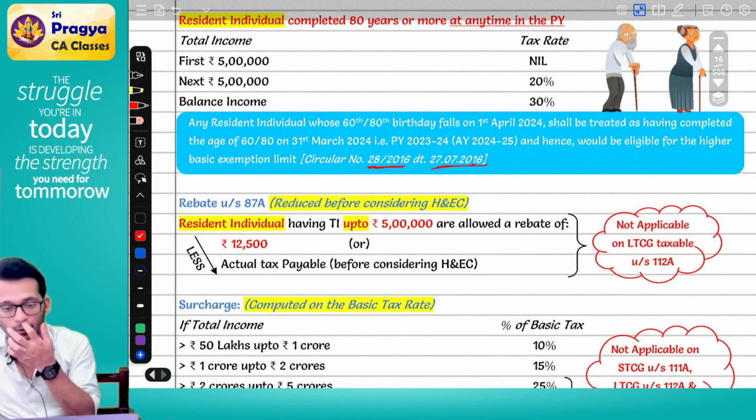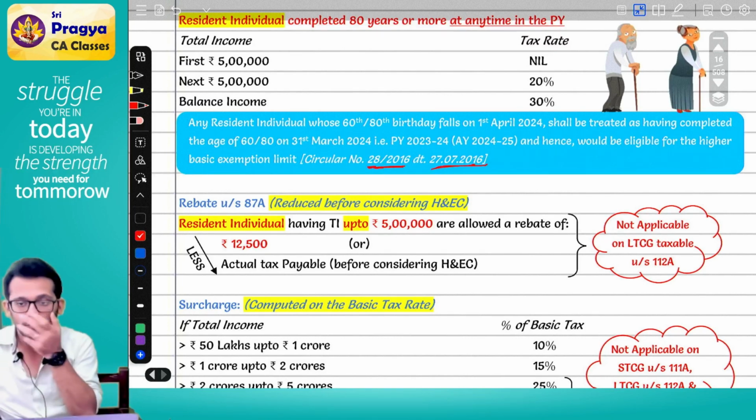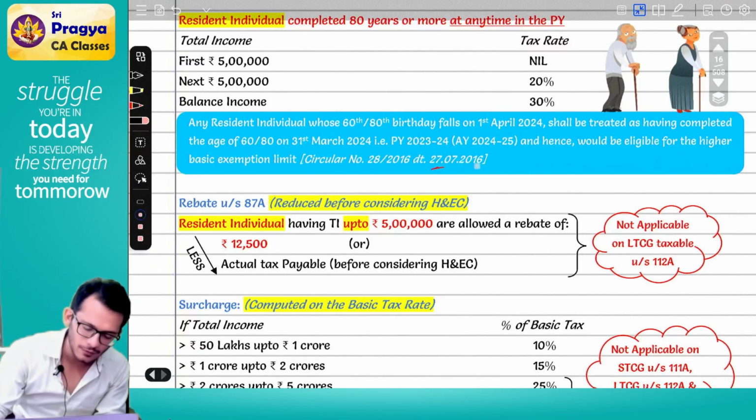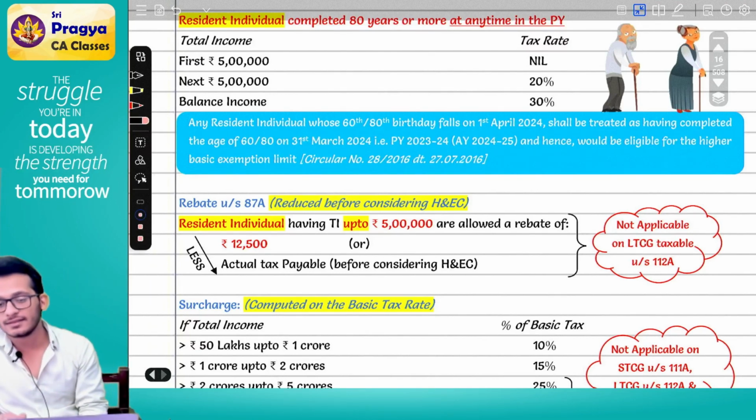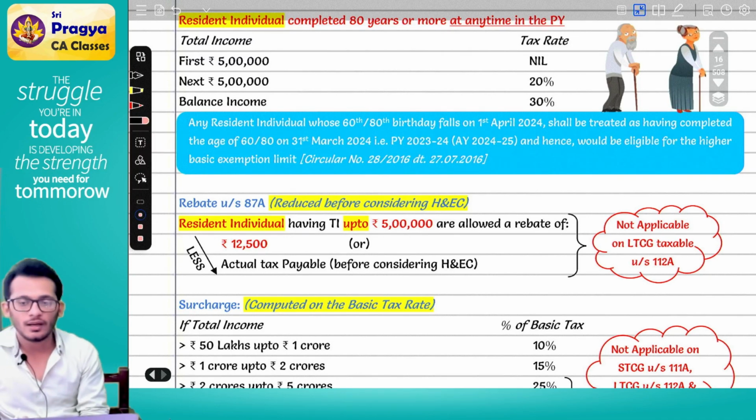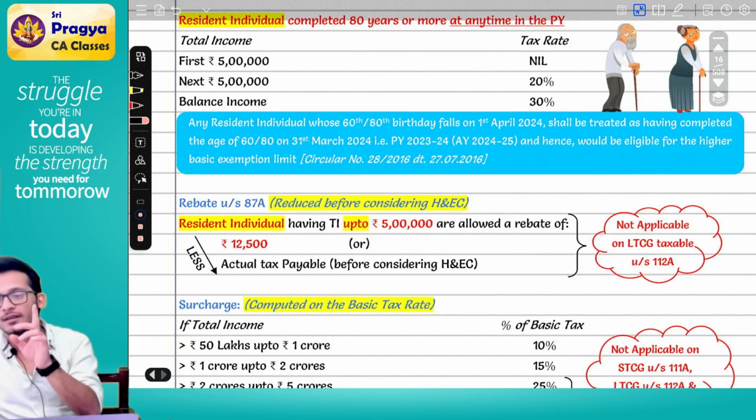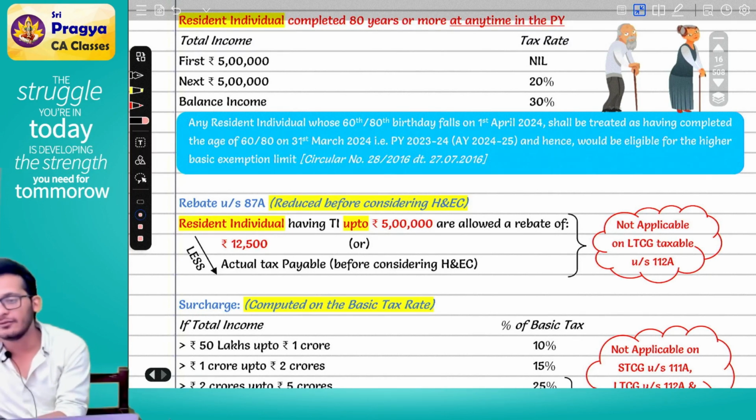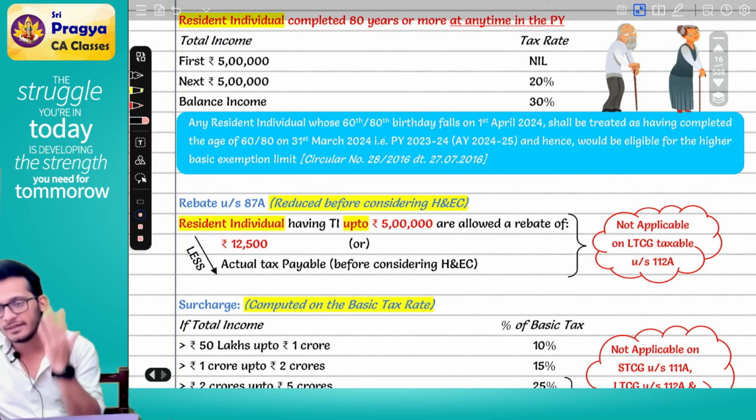Do I have to remember the circular number? No, I don't have to remember anything. One circular is there, that is enough for you. This circular clarifies that if you were born on 1st April, you are assumed to have completed the age on the last day itself, which means if your birthday falls on 1st April 1964 or 1st April 1944, you are eligible for the higher basic exemption limit.